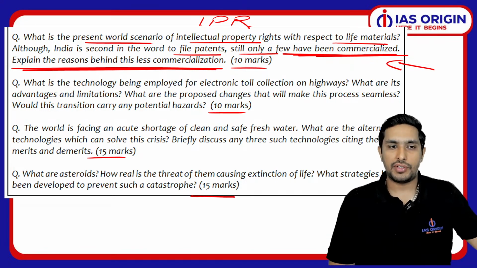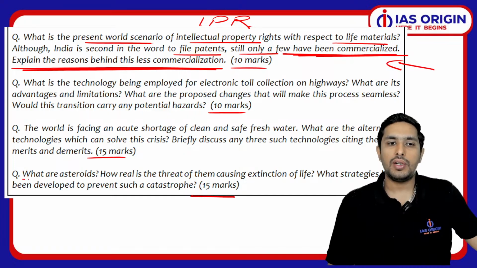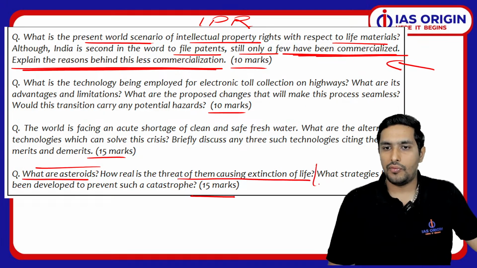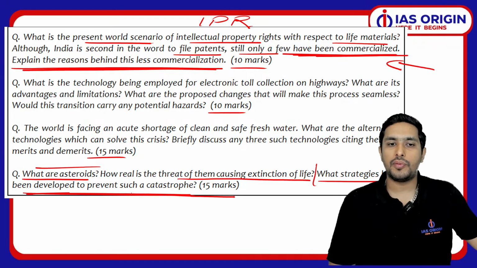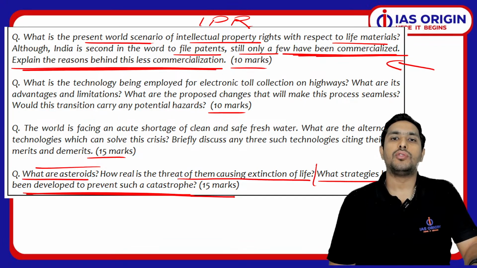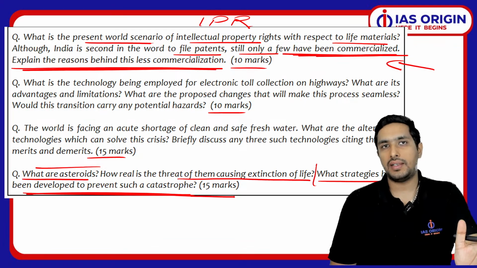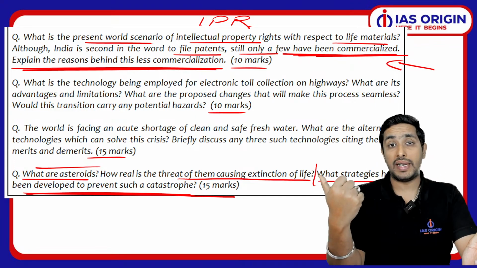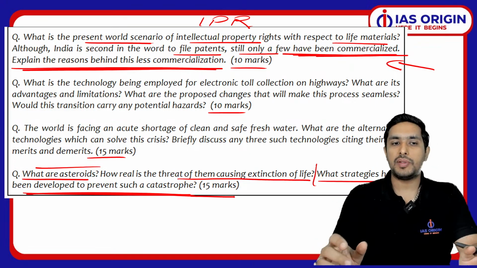Similarly, like we had this question, I would like to pick this one first, that what are asteroids? ठीक है, अब space से जुड़ा हुआ है. So how real is the threat of them causing extinction of life? What strategies have been developed to prevent such a catastrophe? So कि asteroid से क्या एक danger है, we always talk about asteroid chances of colliding with the earth, वो सारे aspect में जाके you have to answer that.